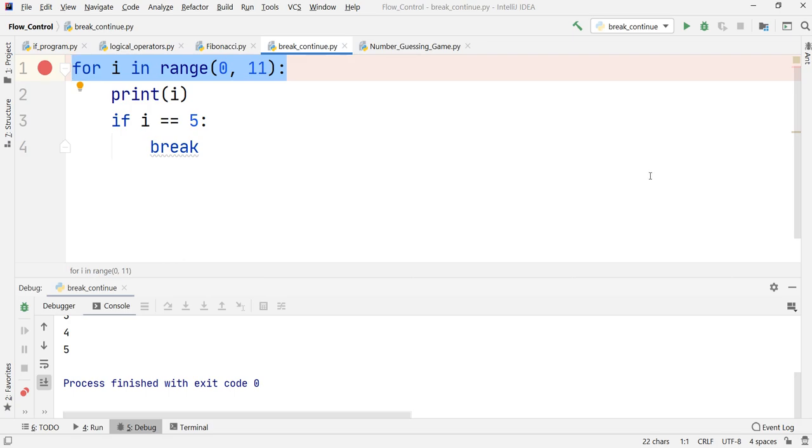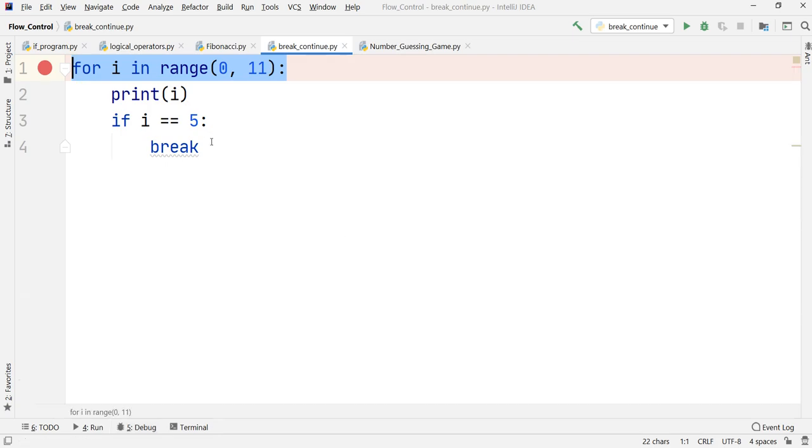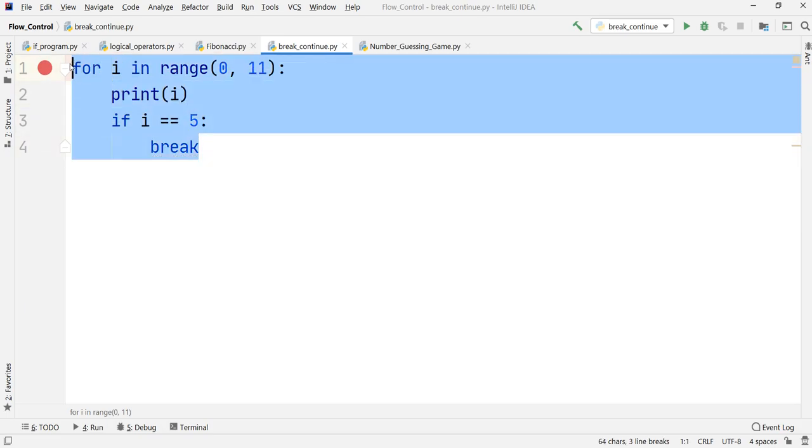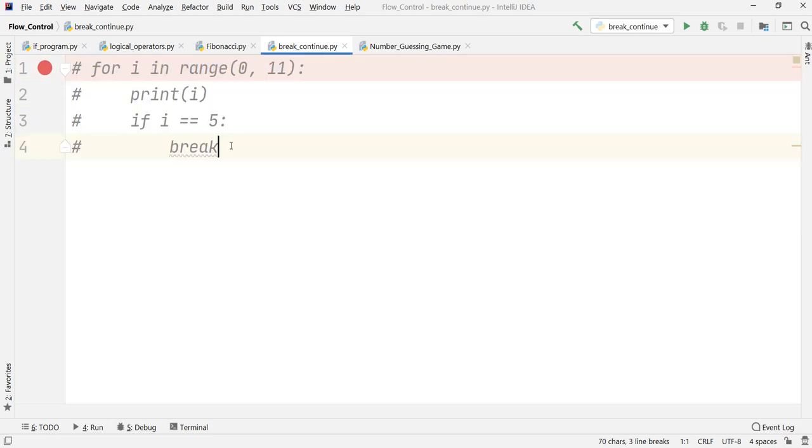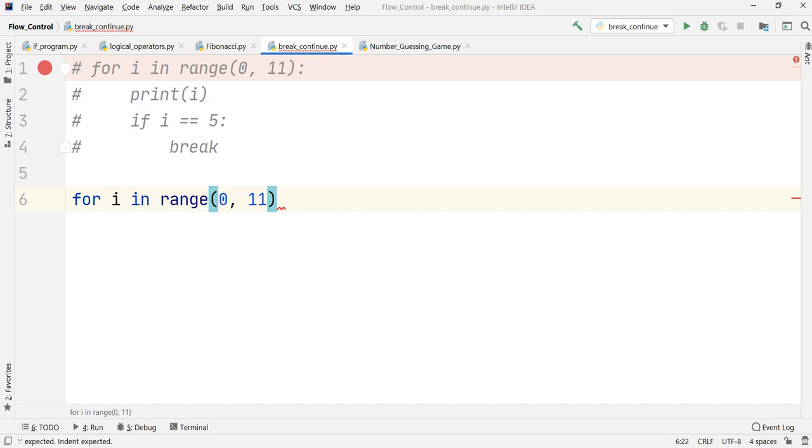Now similarly, let us try to understand the concept of continue as well. I'll comment this code out and write the code for continue right below it, because I want you to understand comparatively how both things work. For continue I'll write almost the same code. So, for I in range 0 comma 11, the same range, we are going to see the concept of continue.